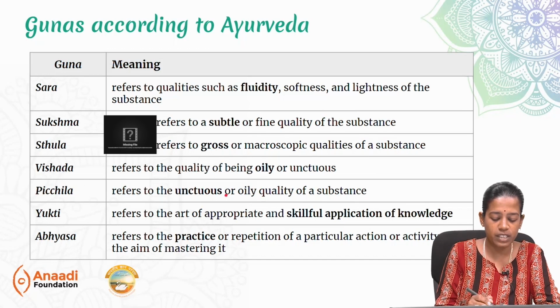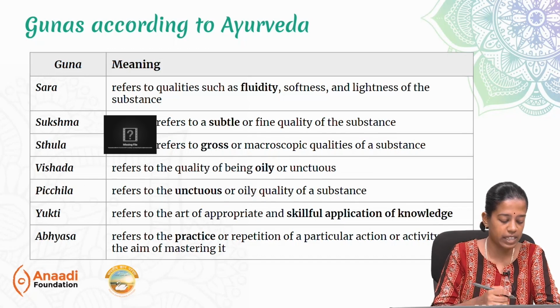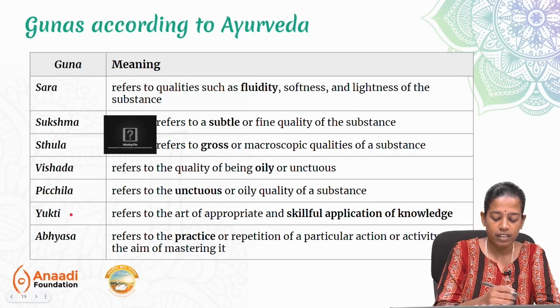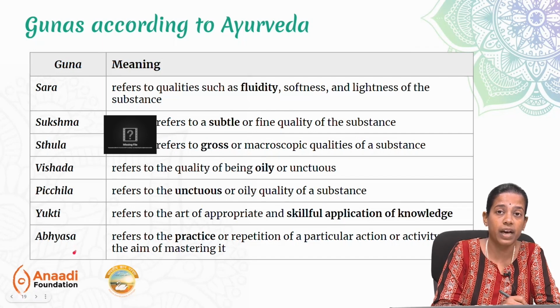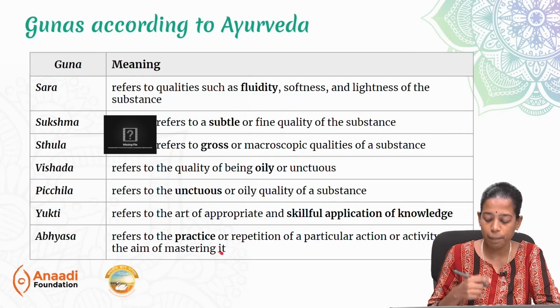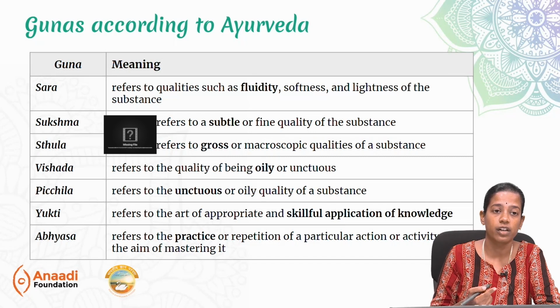Pichila, which means slimy. We will see what is the difference later. Yukti, which is appropriate or skillful application of the knowledge. Last is abhyasa, practice or repetition of a particular action or activity with the aim of mastering it.